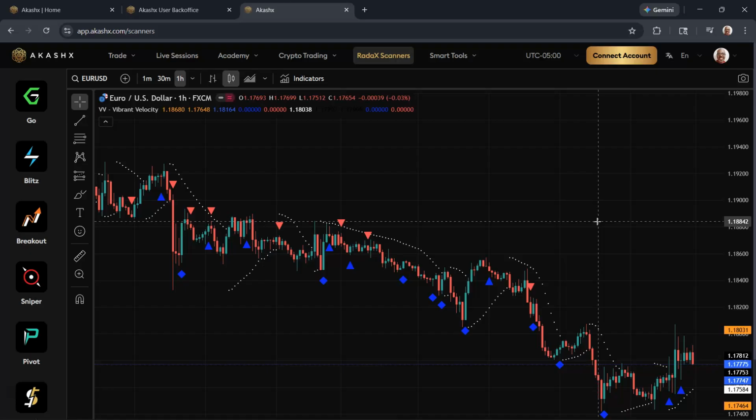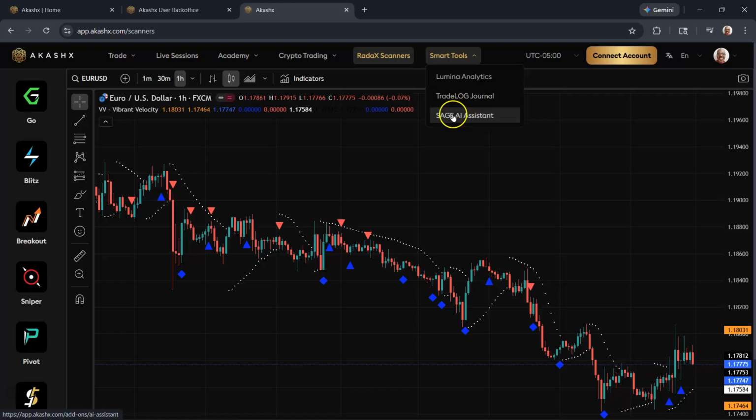Okay, so like I said, when you become a member of the academy, you'll get me as your mentor, and I'll navigate everything with you. That way you truly understand what you've got your hands on. And then you've got your smart tools here. It'll give you some analytics, your trading log, journal, and Sage AI.